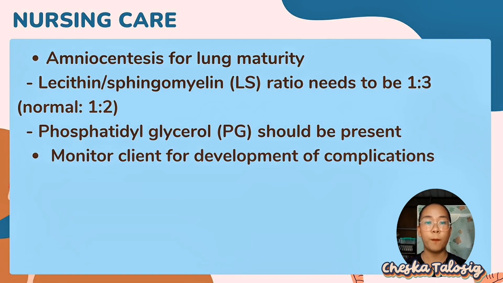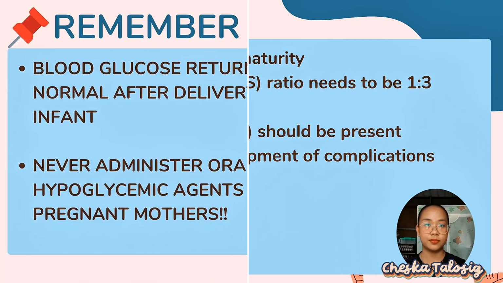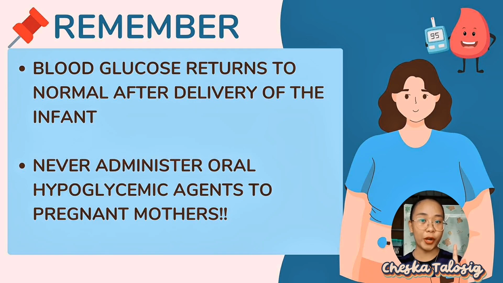Number 7, monitor client for development of complications. We also closely monitor the mother for possible complications like preeclampsia, infections, or preterm labor, which are more common in GDM pregnancies. There are also 2 important things we should always remember when managing patients with GDM.